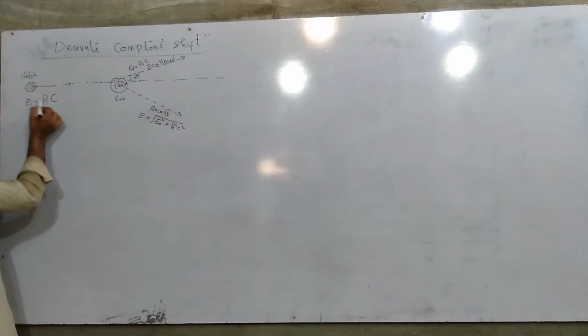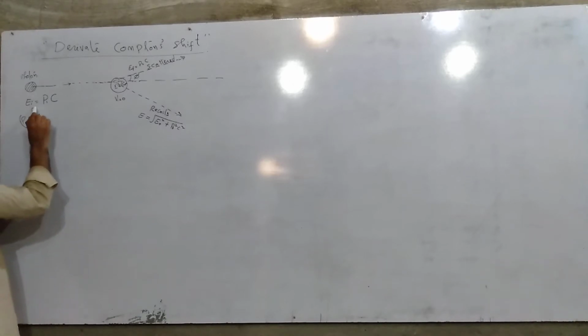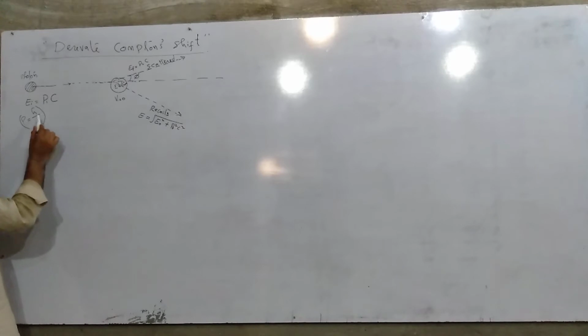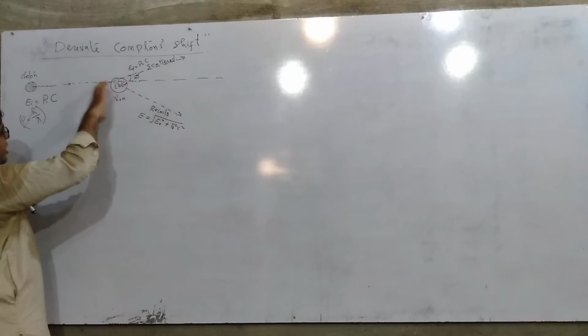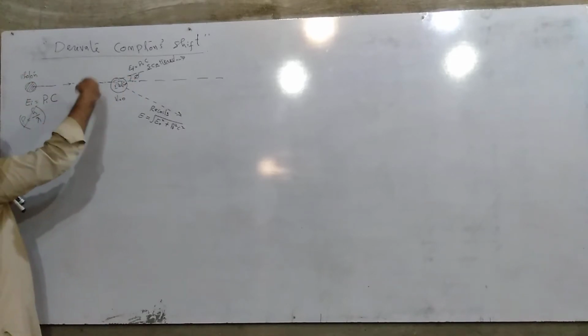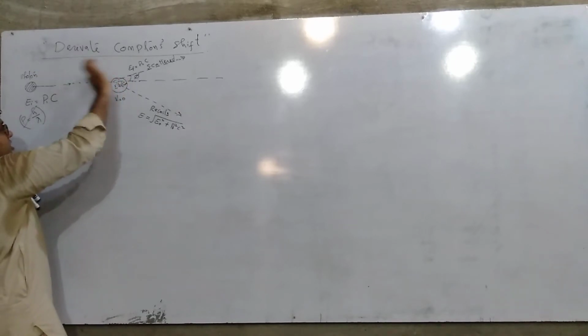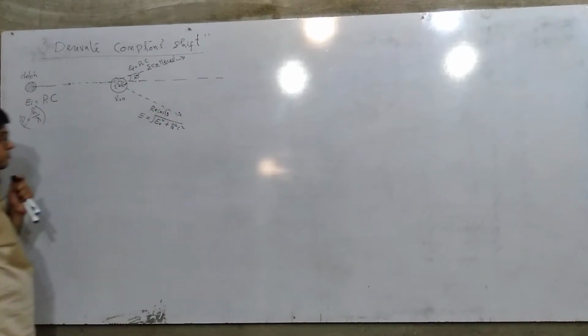If you want to find the momentum of a photon, it is very easy, and there is an equation to find the momentum: h upon lambda. Lambda is the wavelength of the incident photon. So this is how to find the momentum, but we don't need this equation. We are only concerned with the energies, and as the photon comes and strikes the electron, it loses its energy, and after losing the energy, this photon moves in this direction.